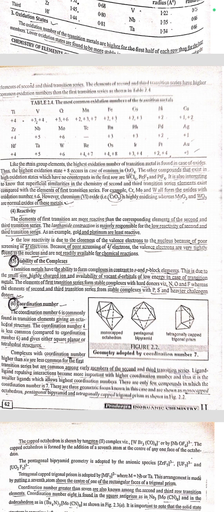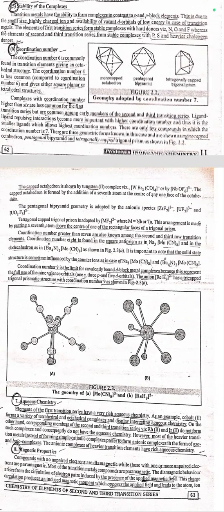There are three geometric forms known in this case, shown as monocapped octahedron, pentagonal bipyramidal, and tetragonally capped trigonal prism, as shown in figure 2.2. The capped octahedron is shown by tungsten(II) with the complex example WBr3(CO)4 negative.